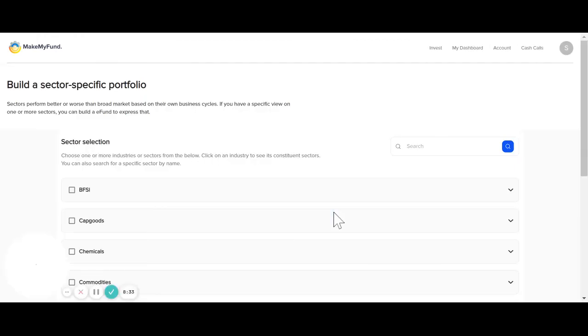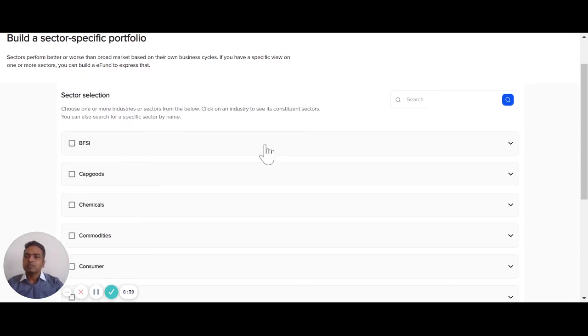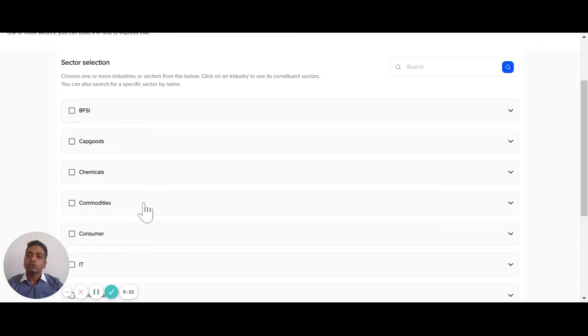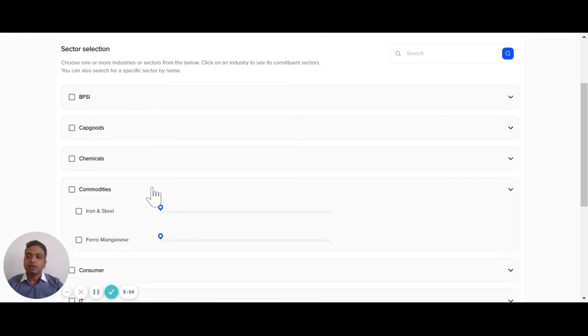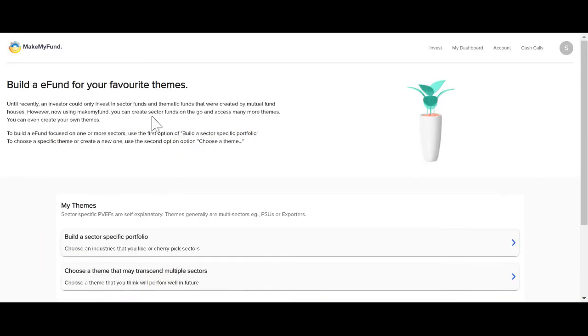When it comes to sector views, again, there are not too many good ETFs out there beyond a few obvious names like FMCG or BFSI and so on. And there also you have to rely on the manager's assessment of what the sector includes. So we allow you to specifically choose sectors, subsectors, create your own ETFs effectively at all levels, which can even have multiple sectors or industries and their various allocations.